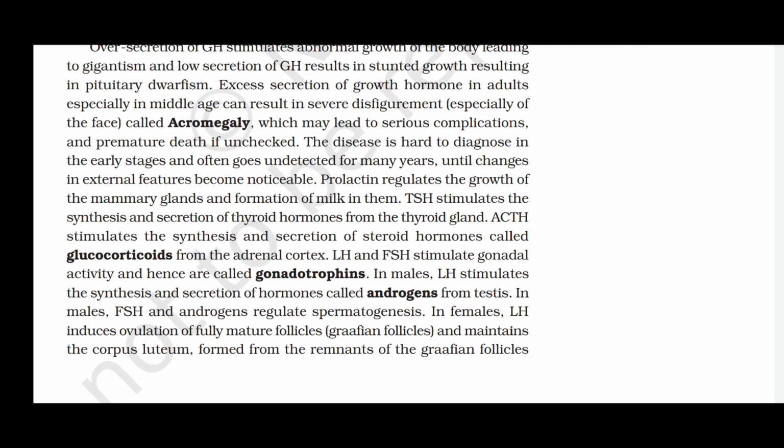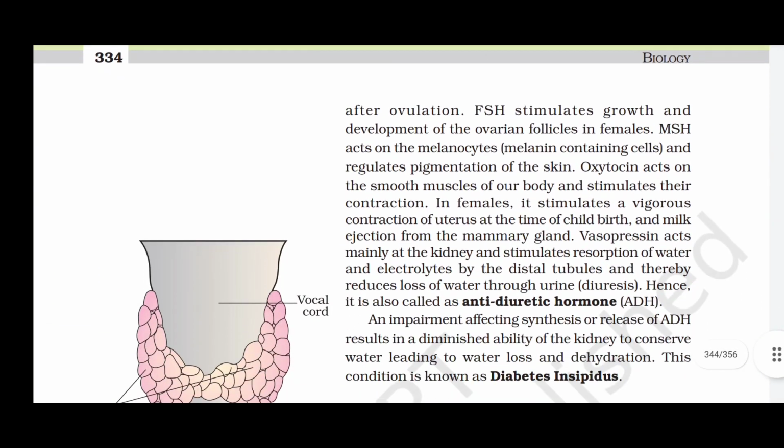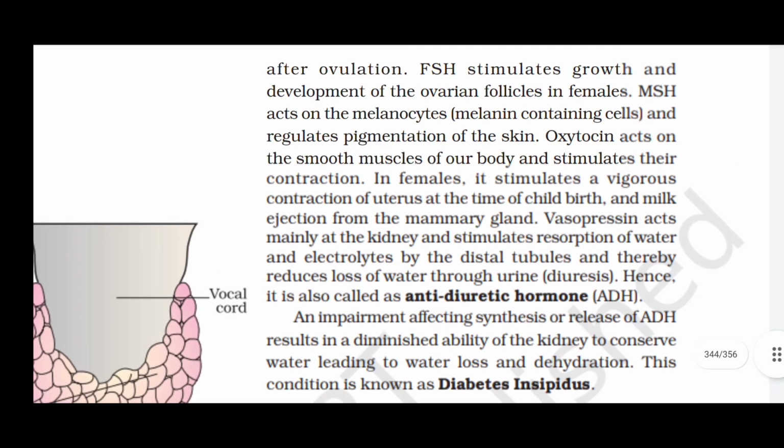In males, LH stimulates the synthesis and secretion of hormones called androgens from the testes. In males, FSH and androgens regulate spermatogenesis. In females, LH induces ovulation of fully mature follicles, Graafian follicles, and maintains the corpus luteum formed from the remnants of the Graafian follicles after ovulation. FSH stimulates growth and development of the ovarian follicles in females.